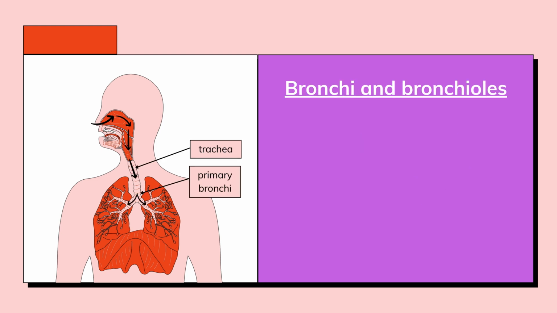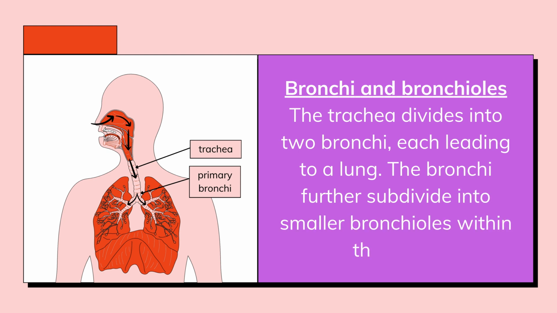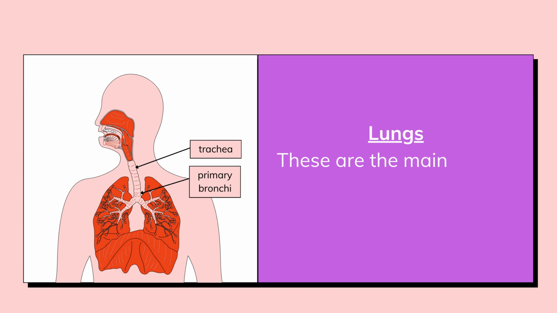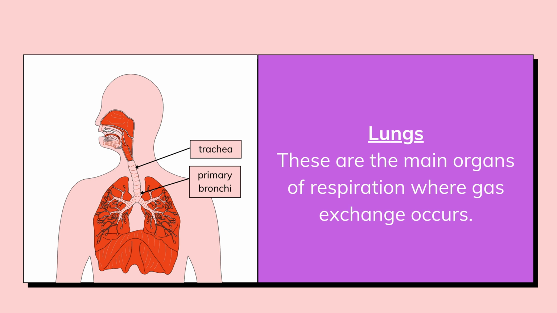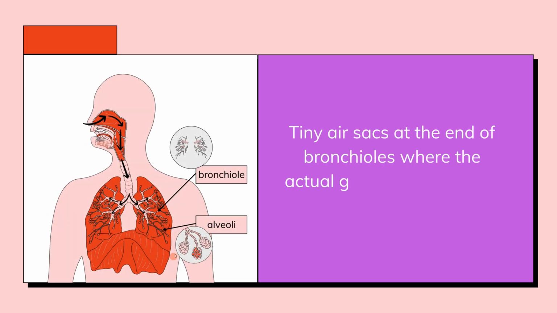Bronchi and bronchioles. The trachea divides into two bronchi, each leading to a lung. The bronchi further subdivide into smaller bronchioles within the lungs. Lungs. These are the main organs of respiration where gas exchange occurs. Tiny air sacs at the end of bronchioles, where the actual gas exchange takes place, are called alveoli.